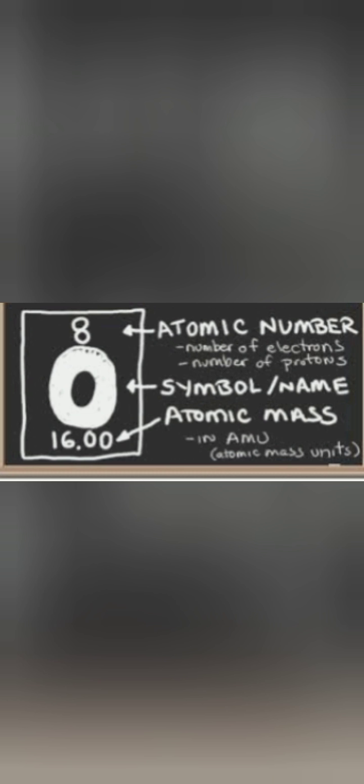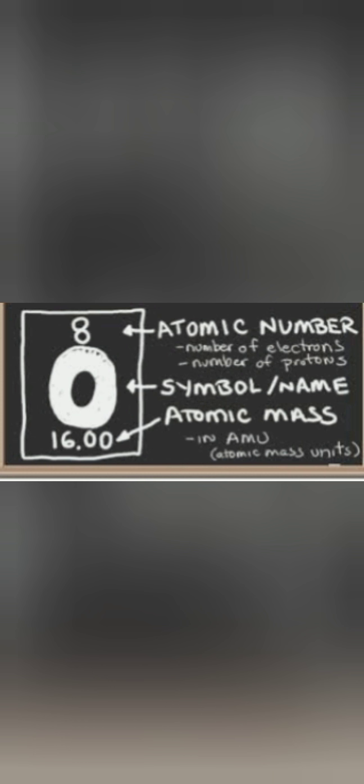Now, how do we represent an element with its atomic number and atomic mass? Suppose we take any element X with mass number A and atomic number Z. Write it like this: in the top, as a superscript, the mass number, and as a subscript at the bottom, the atomic number. Like this, for oxygen, nitrogen and so on. For example, O with 8 and 16 means 16 is the atomic mass and 8 is its atomic number.